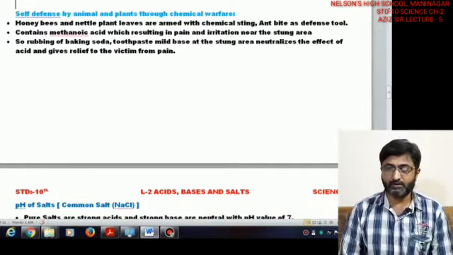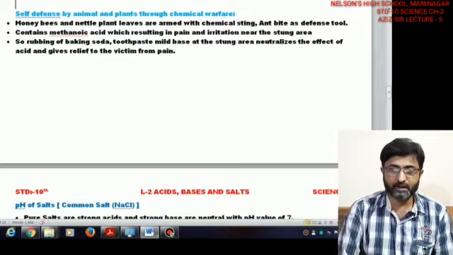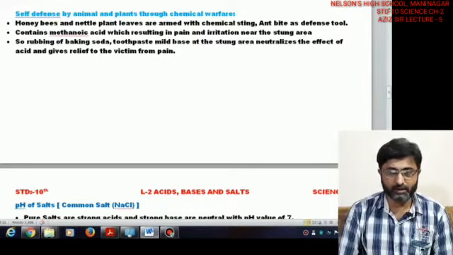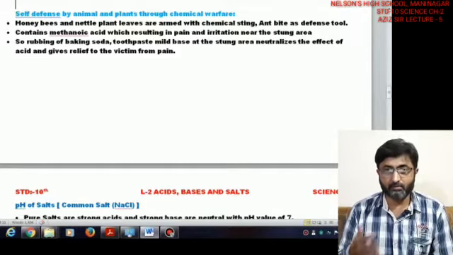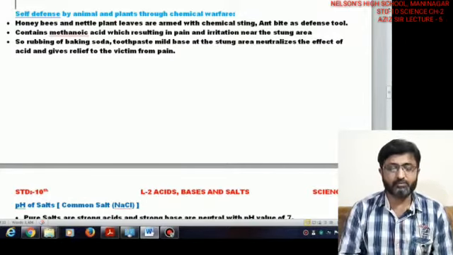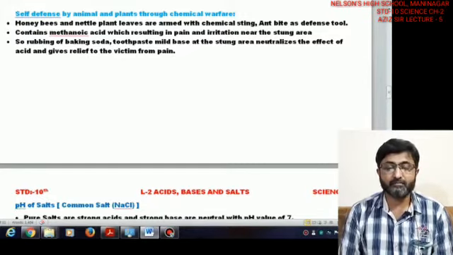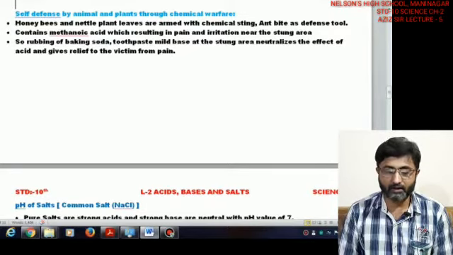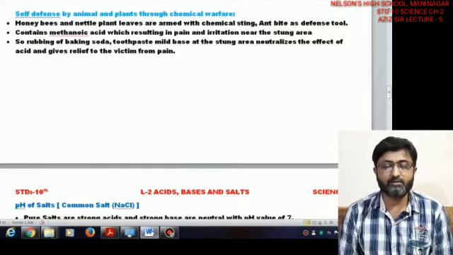Methanoic acid is often known as formic acid also in common words. Even the nettle leaves, if you pass through them and the nettle leaf stings your body and skin, you might get irritation in that particular area. So what we can do is rub those areas with toothpaste, a common product. If you have baking soda or any mild base, like magnesium hydroxide, it can neutralize those areas, and the victim can come out of that pain.